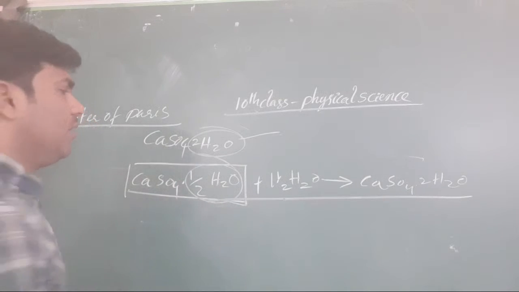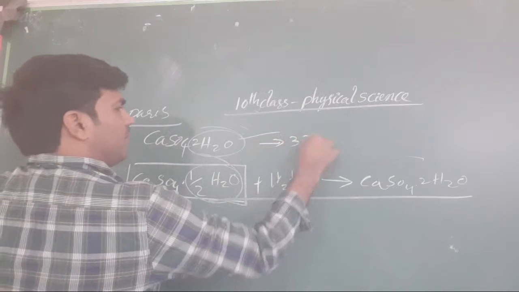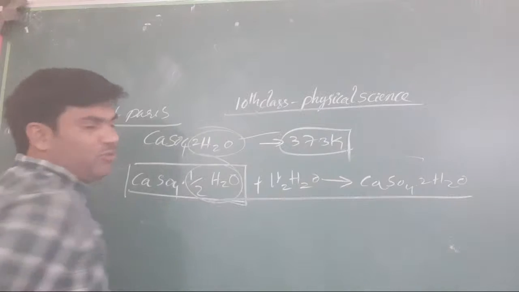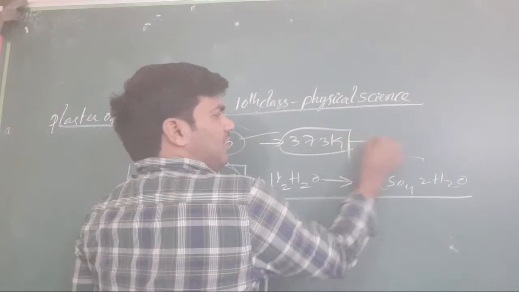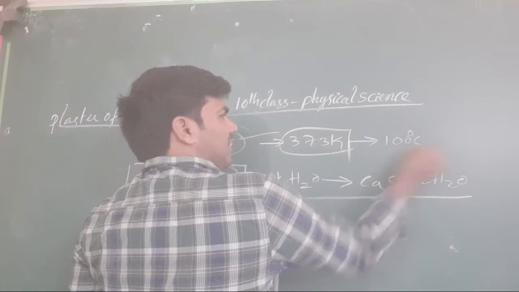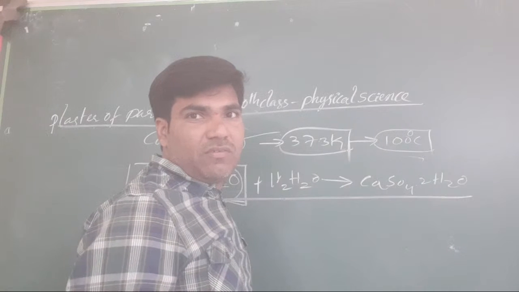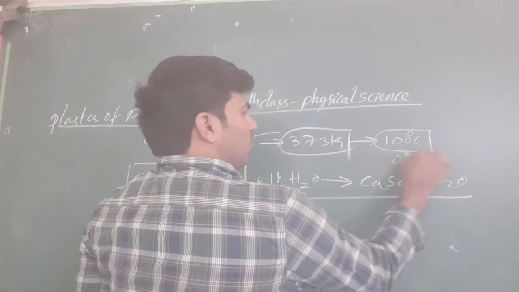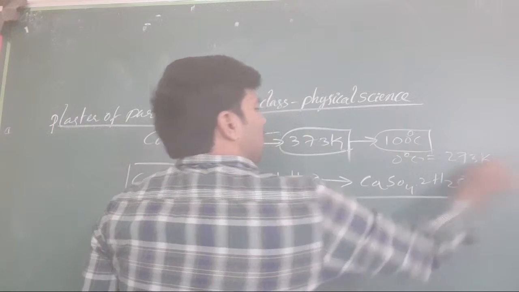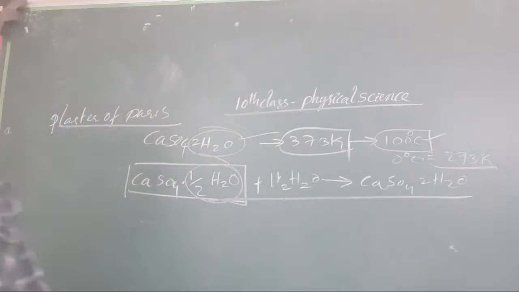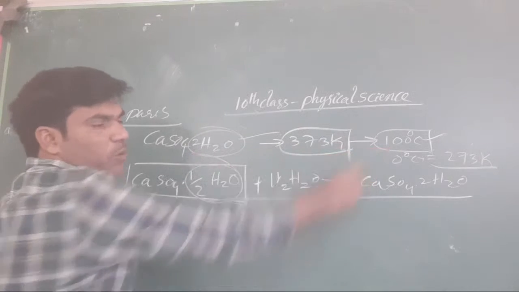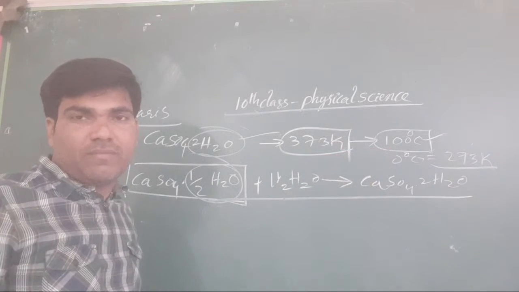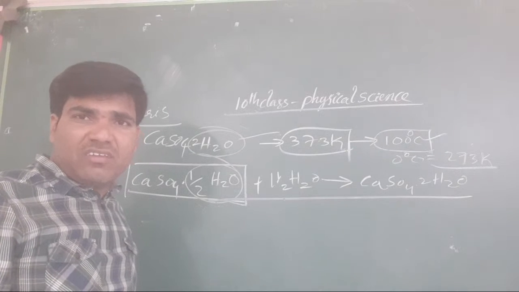We heat the gypsum at 373 Kelvin. What did we understand from this, Manasi, 373 Kelvin? Already we discussed it: 373 Kelvin is equal to 100 degrees centigrade. You know very well that 0 degrees is equal to 273 Kelvin. This is simply crystallization: we provide the boiling point temperature to the water.